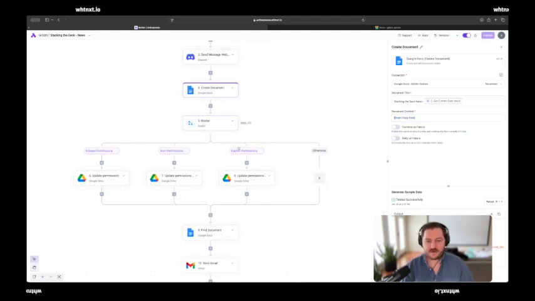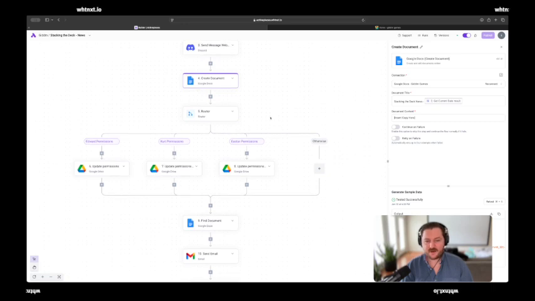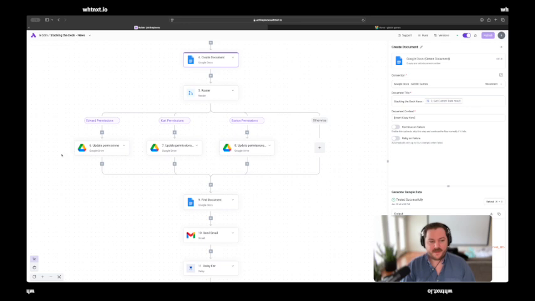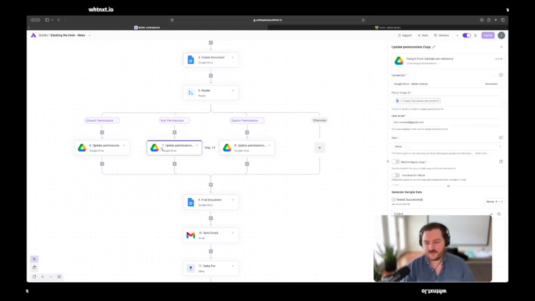From there, we have to route our permissions. Our permissions are basically what's going to allow each user to hop into the Google Doc and make live edits. Again, I'll touch on that more in a second. But here's my permissions, my co-host permissions, and we're just going to call the Google Drive update permissions function to make sure that those are doing what they need to do.